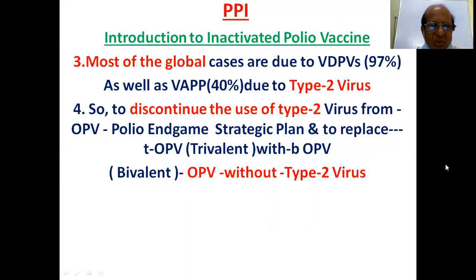Another is vaccine-associated paralytic polio, VAPP, which is especially dangerous. So to discontinue the use of type 2 virus from OPV, the polio endgame strategic plan replaces TOPV with BOPV. In bivalent oral polio vaccine there is no type 2 virus, only type 1 and type 3 are present. That's why type 2 virus is removed.